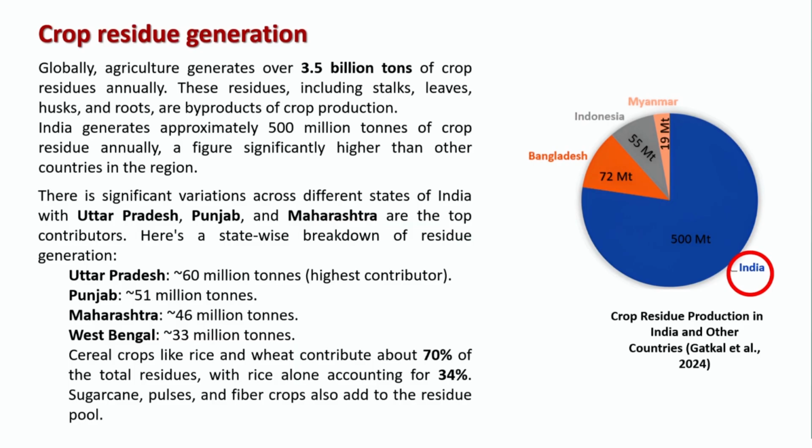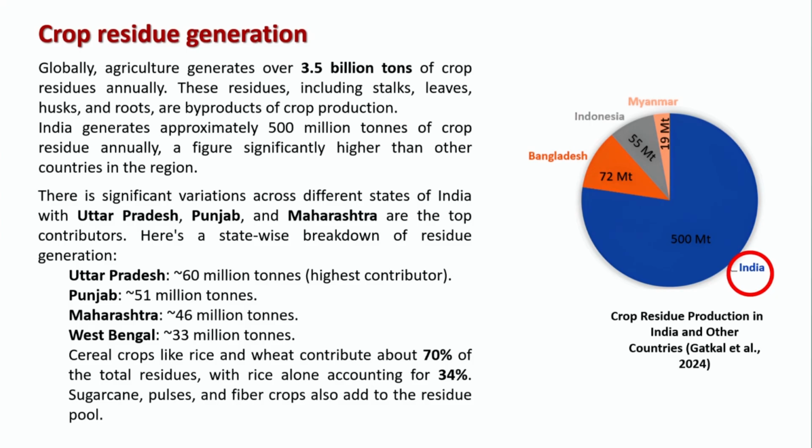Based on the different states, based on the crop we actually plan, that means the cropping pattern or that particular cropping system which is being followed, we have these different resources. You can see from this slide that there are significant variations across the different states. If you talk about Uttar Pradesh, Punjab and Maharashtra, they are the leading ones, followed by West Bengal and other parts of India.